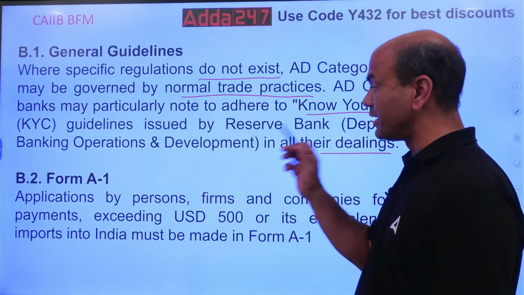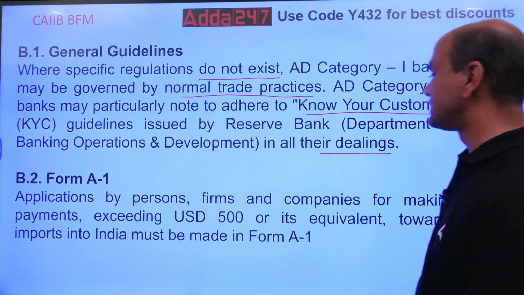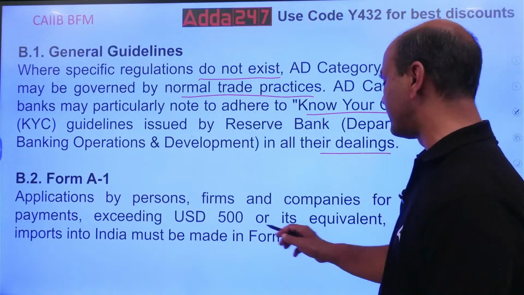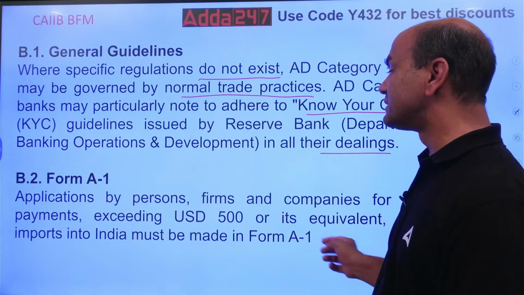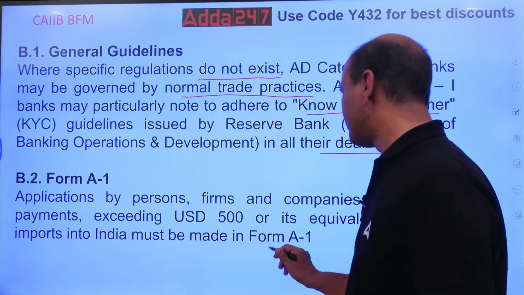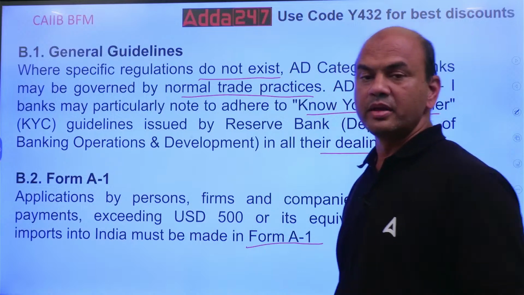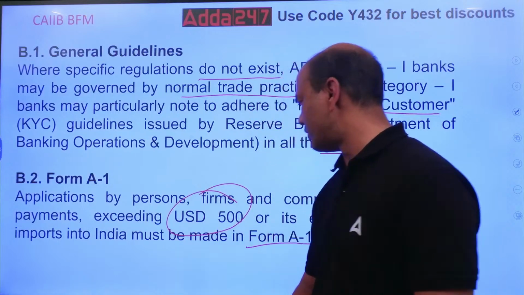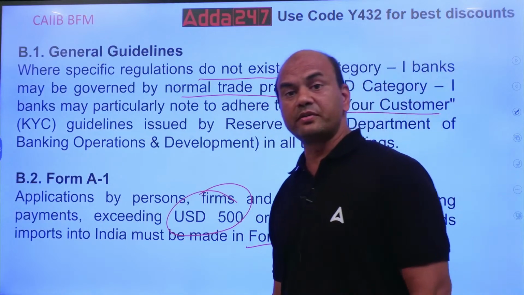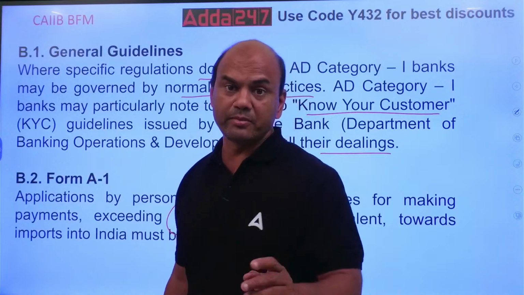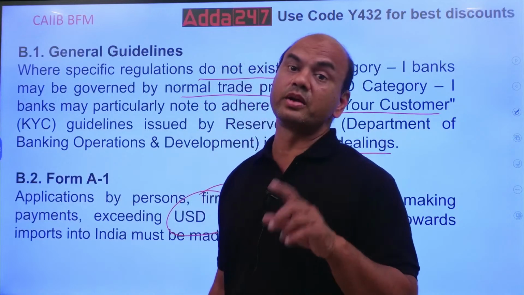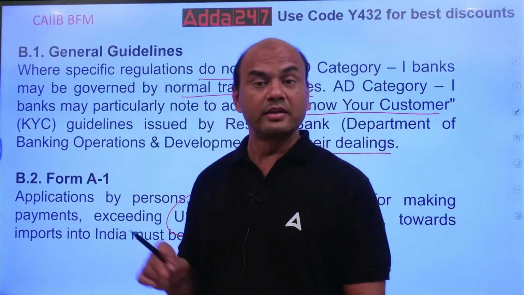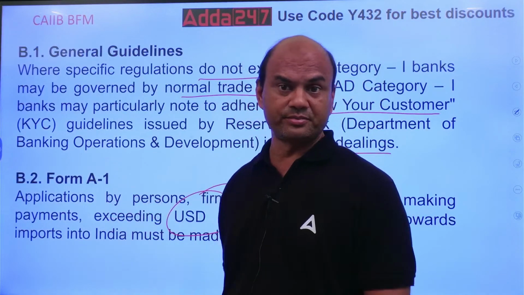And now we come to Form A1. Applications by persons, firms and companies for making payments exceeding USD 500 or its equivalent towards imports into India may be made in Form A1. Remember the amount, USD 500 and above. Any payment you have to make for import into India, you have to follow the Form A1 without fail. This question can come in exam.